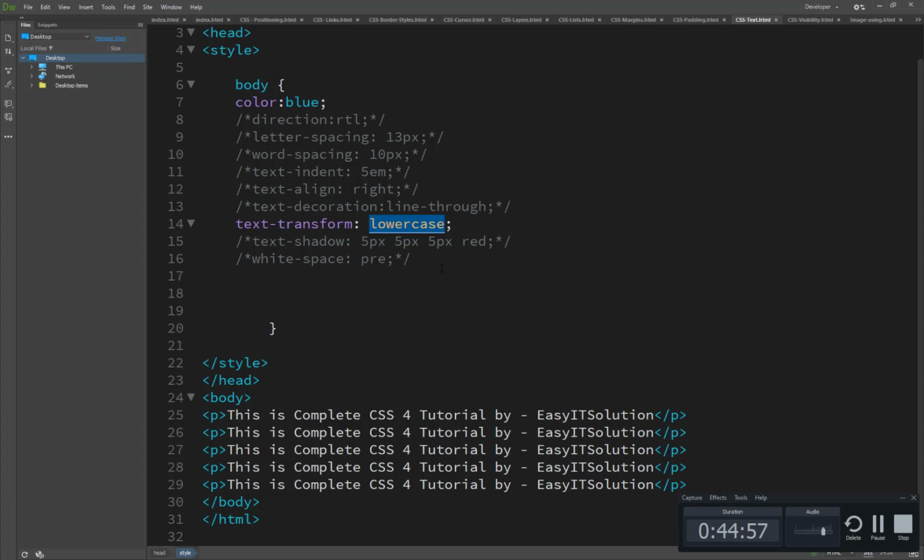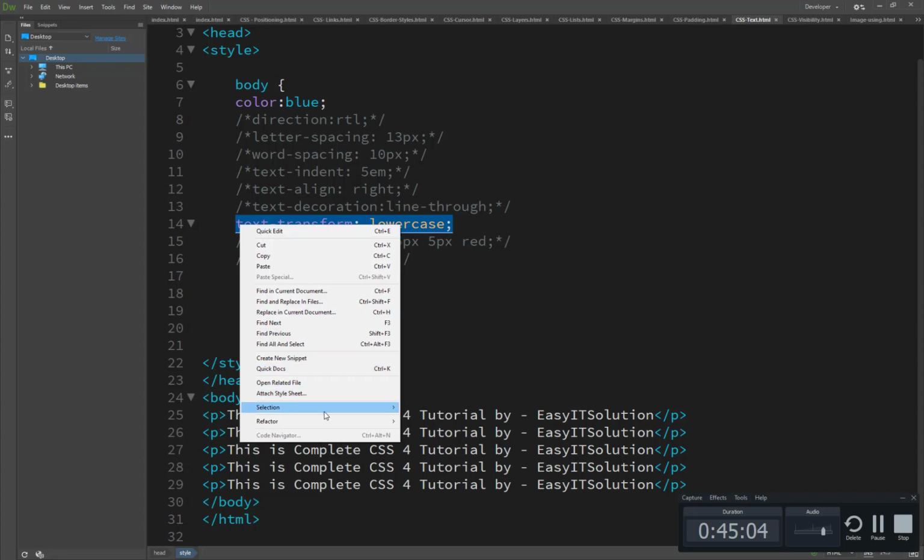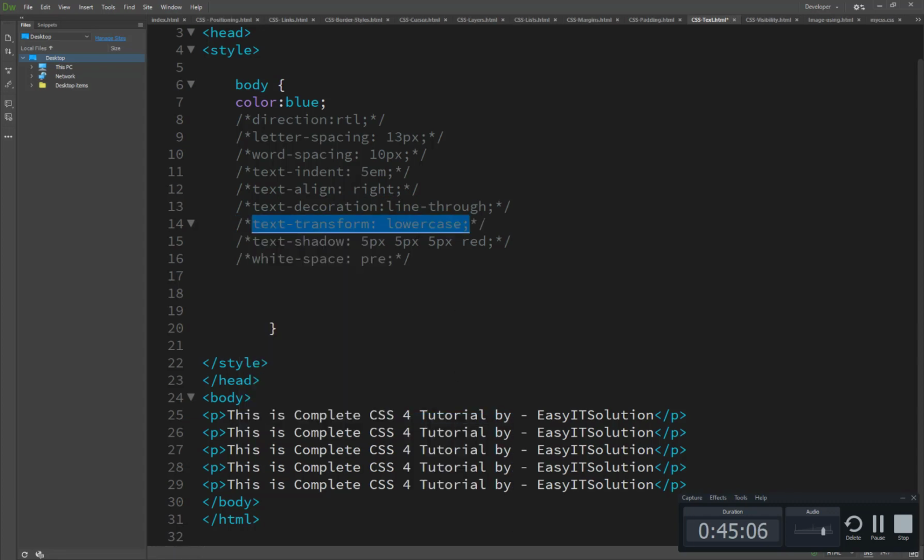And the other thing is text. We'll comment this one out because we are going to use a text shadow. This is a really very important property. The text shadow basically shows how to set the shadow around the text.